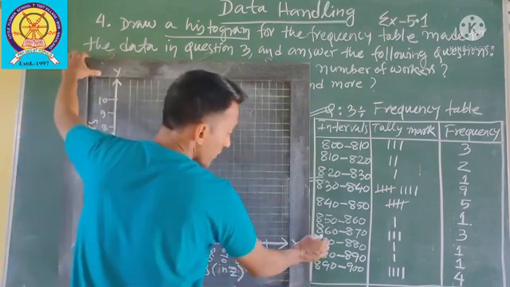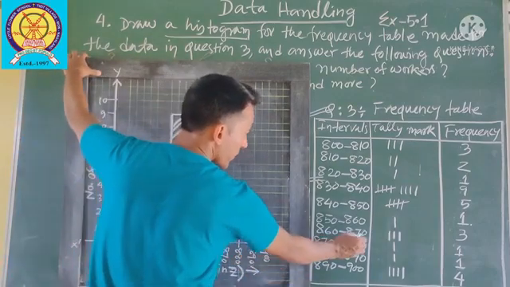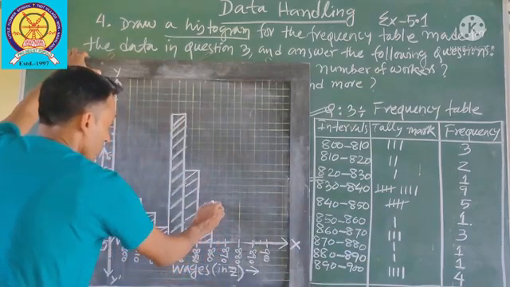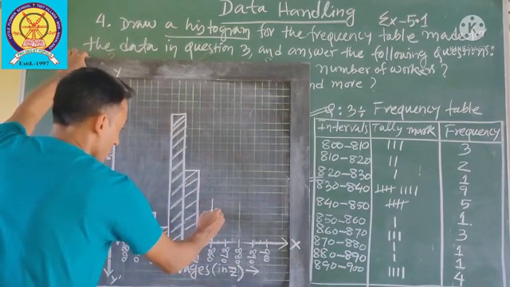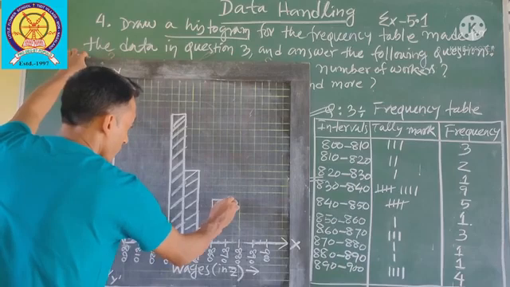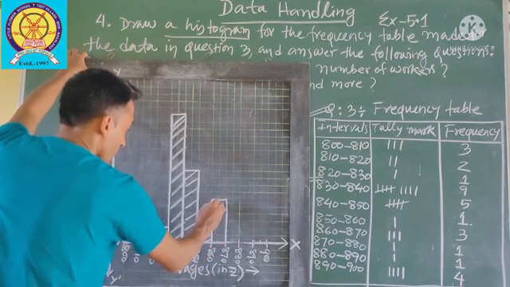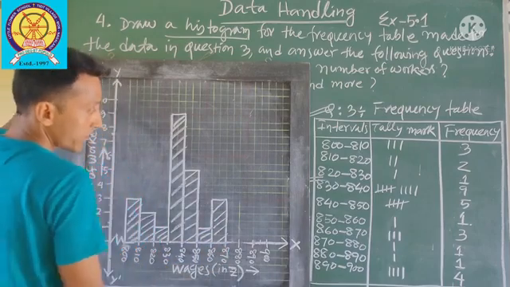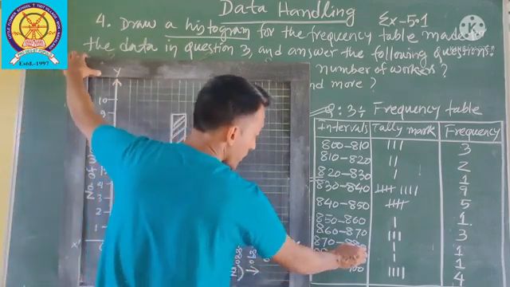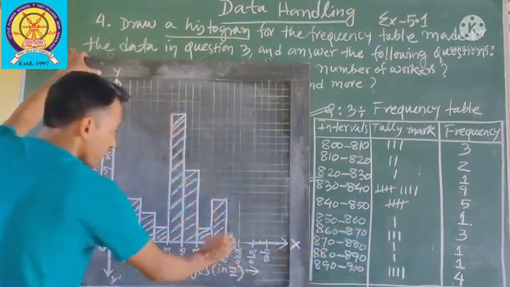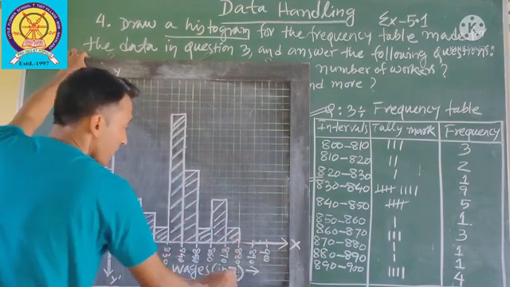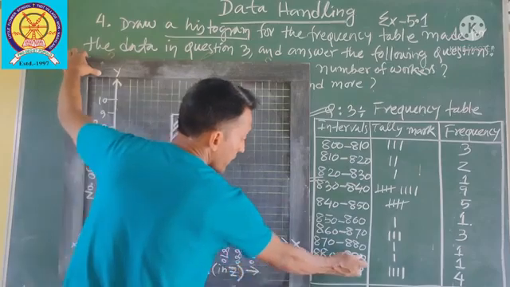Next 860 to 870. 3. Next 870 to 880. How much? 1. 880 to 890.